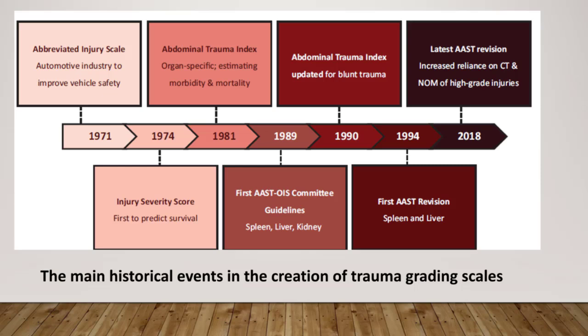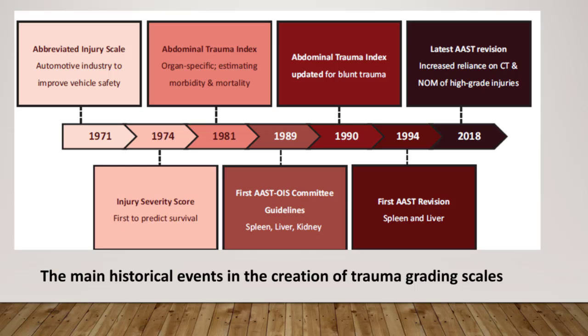Here are the main historical events in the creation of the trauma grading scale. The Abbreviated Injury Scale was introduced in 1971 by the American Medical Association Committee on Medical Aspects of Automotive Safety to improve vehicle safety. It divides injuries into 6 categories based on the degree of threat to life, from minor to not survivable. The AIS served as the foundation for the future trauma scoring scales.